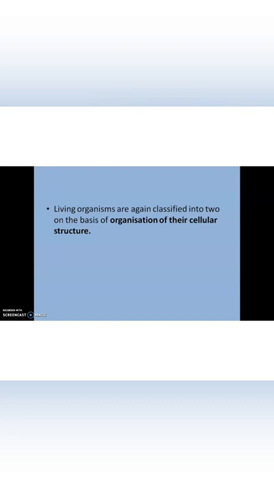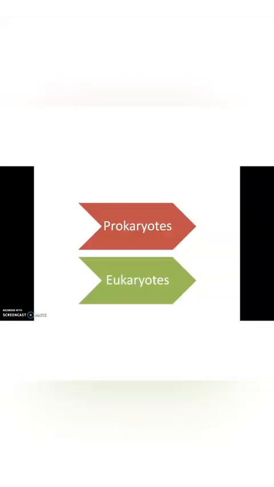Then, we can again classify living organisms on the basis of the organization of their cellular structure. Now, we are going to discuss a new classification of organisms, as prokaryotes and eukaryotes. The term prokaryotes means primitive organisms.